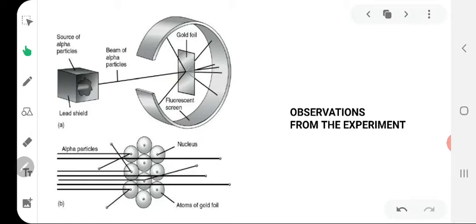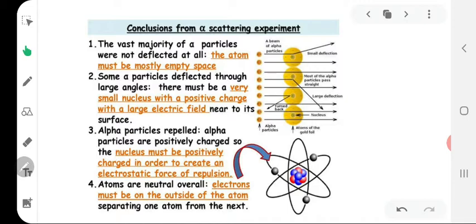A very few, one out of approximately 12,000 alpha particles, suffered major deflections and even came back in the same direction. These observations were quite unexpected. He thought that all these alpha particles, after striking the gold foil, would come back since the atoms are extremely closely packed. Moreover, gold is also a very heavy metal.